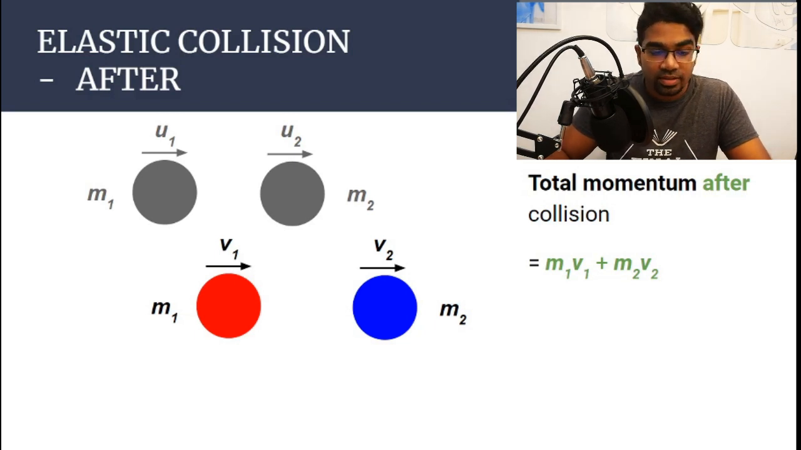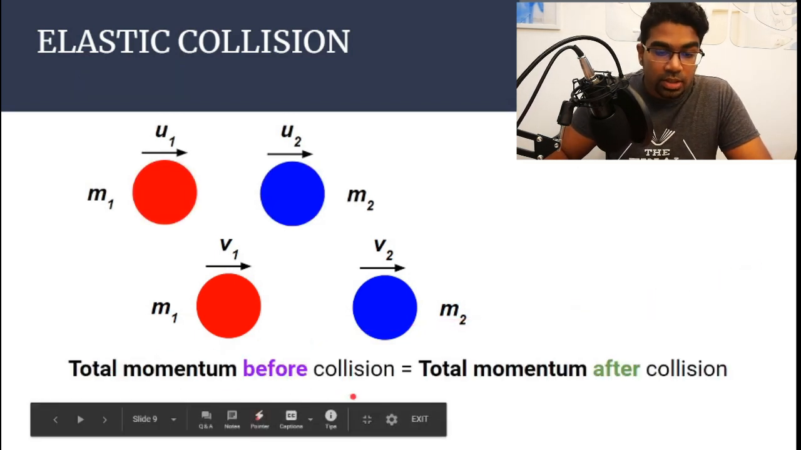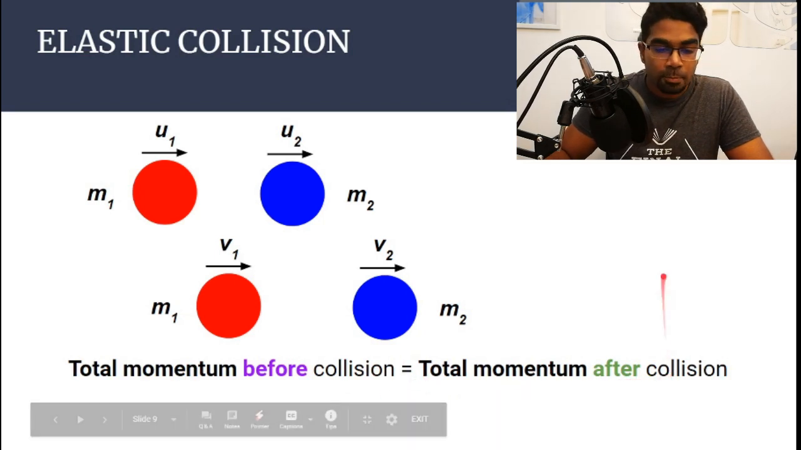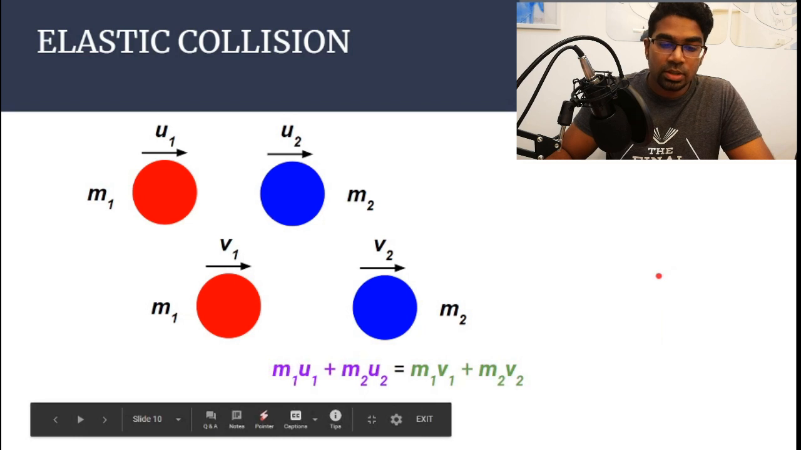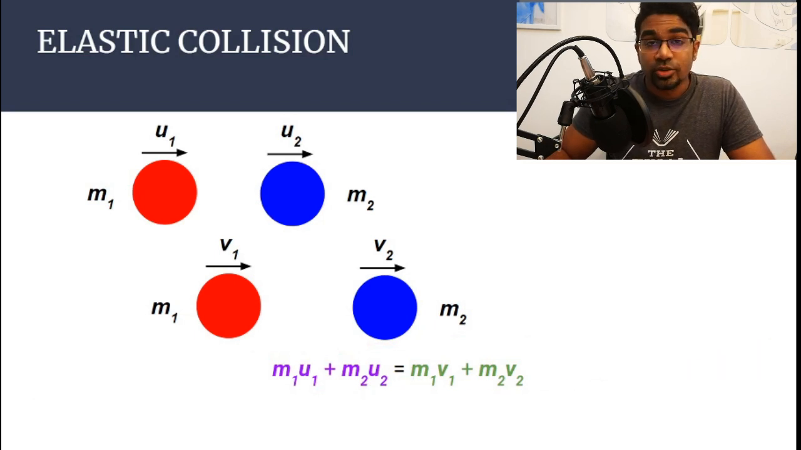And now we have the total momentum before and after the collision, and we can apply the principle of conservation of momentum that states that the total momentum before the collision has to be equal to the total momentum after the collision. Once we put in our values, this is the formula that we get. m1 u1 plus m2 u2 equals m1 v1 plus m2 v2.